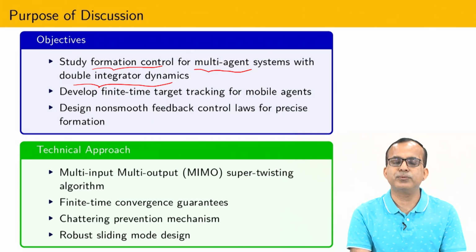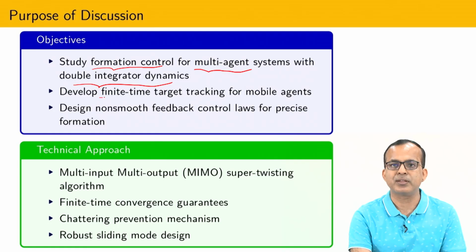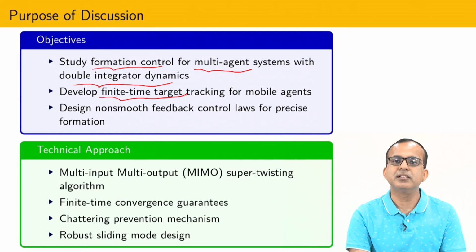So now, during the solution of this problem, I am going to ensure that whatever the formation control or consensus control target I decide, it is finished within finite time, and due to that reason we need some kind of robust finite time control algorithm. And since I have some time varying disturbance, whatever feedback I define is non-smooth in nature.